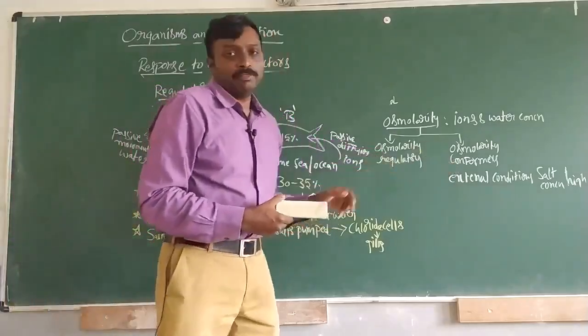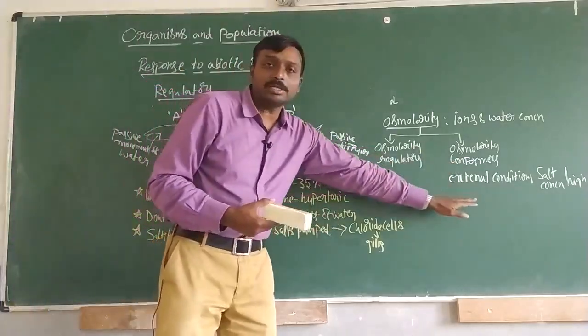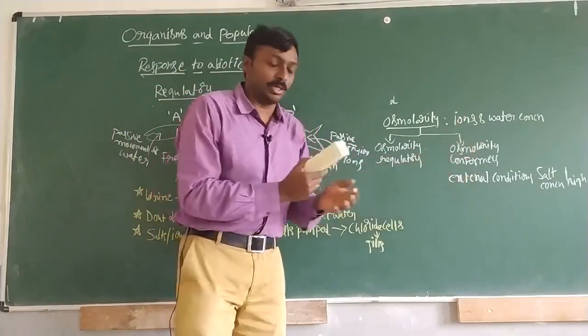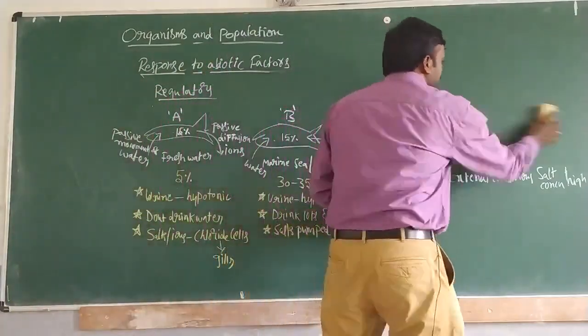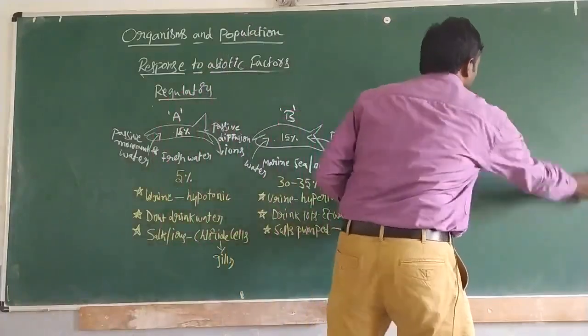Then coming to conformers. Conformers are organisms adjusting to their surroundings. So let us study an example in case of conformers also.